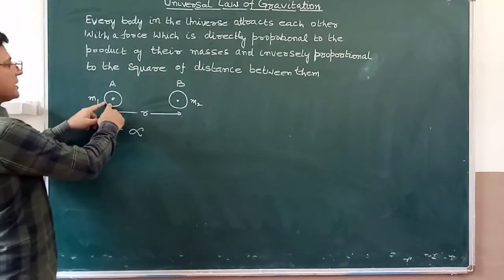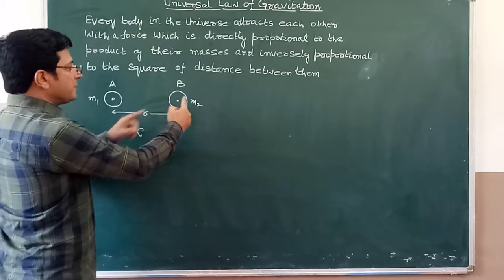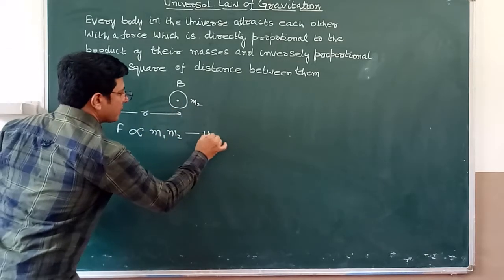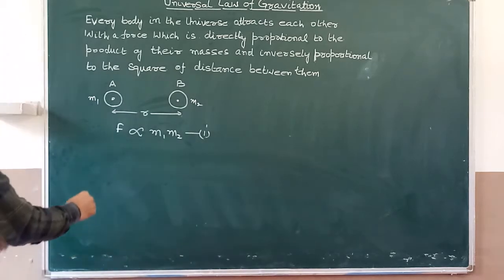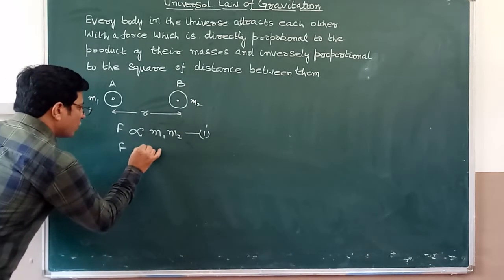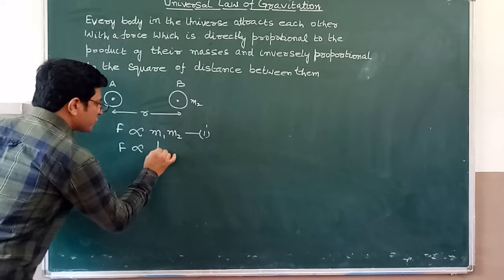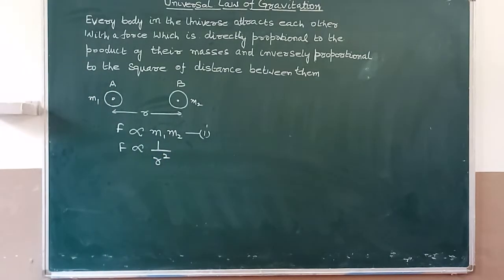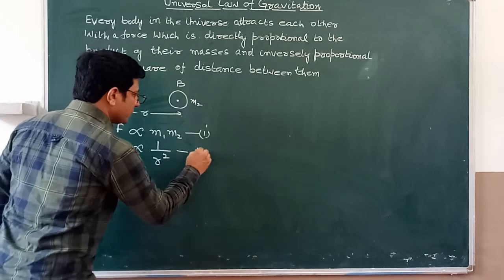The mass of this object is m1 and the mass of this object is m2. The product of their masses means m1 m2, equation number 1. And the force of attraction between these two objects is inversely proportional to the square of distance between them, 1 upon r square, equation number 2.